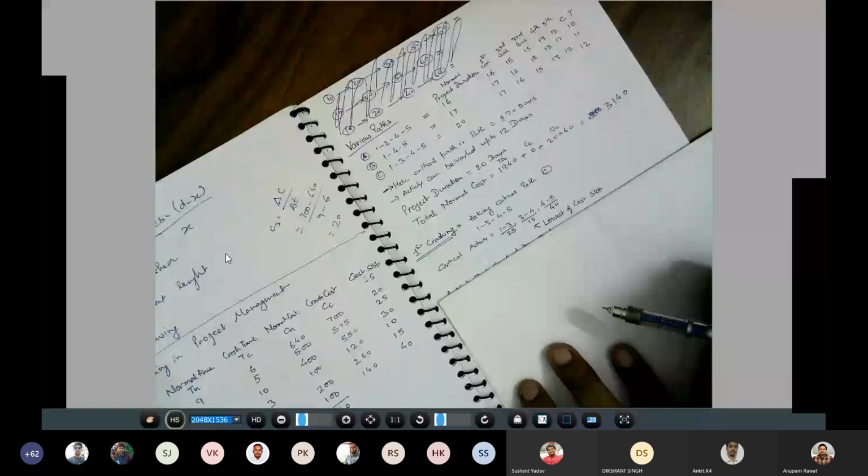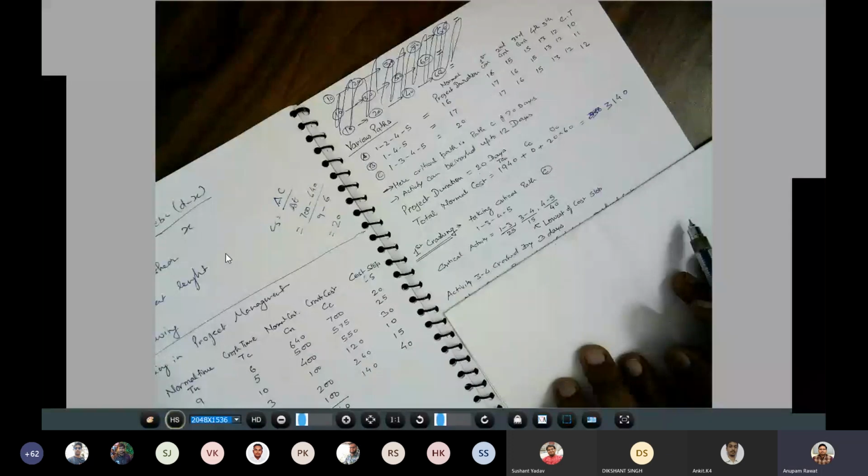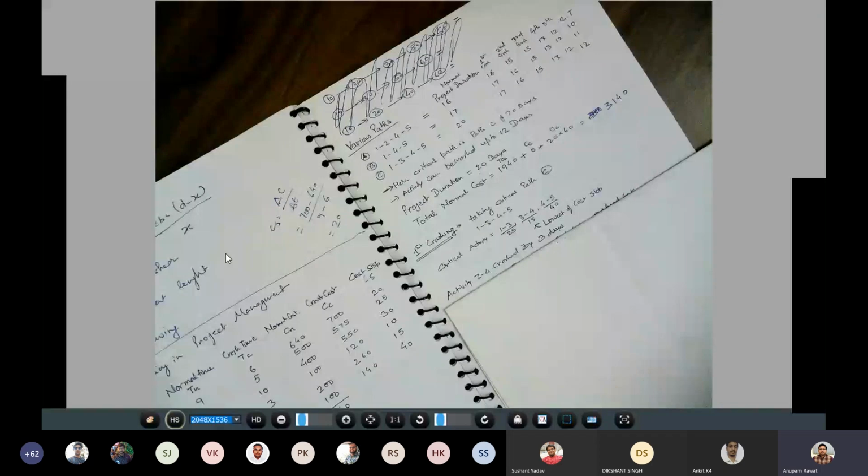Okay, so now the question arises, how much time, what duration, can we crash the activity? Here, activity 3, 4 can be crashed by 3 days, but how does this 3 come?